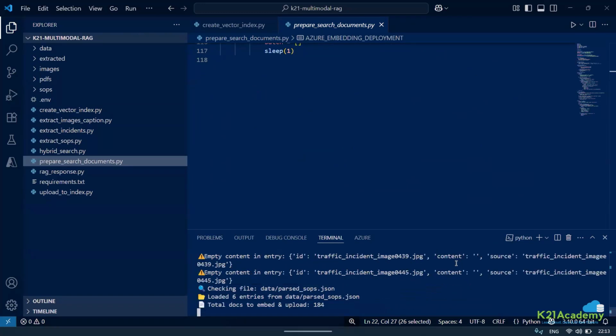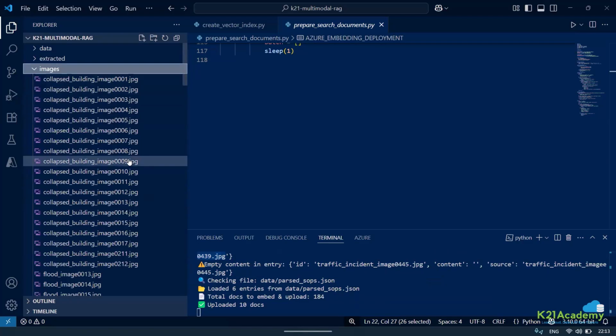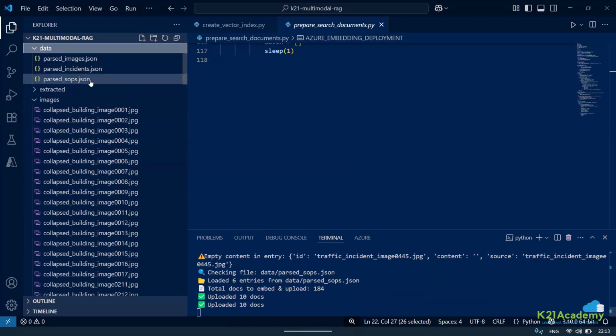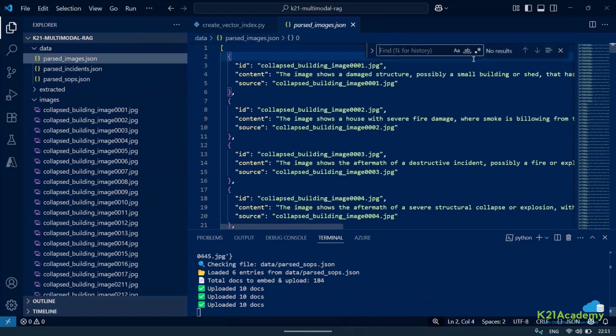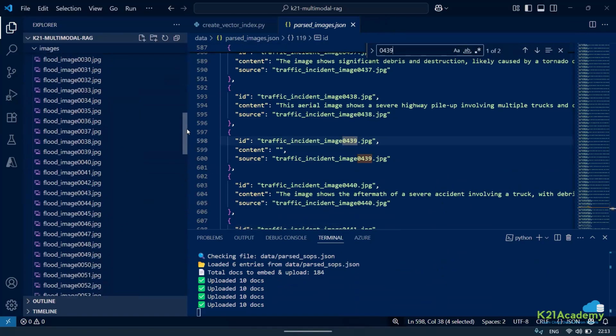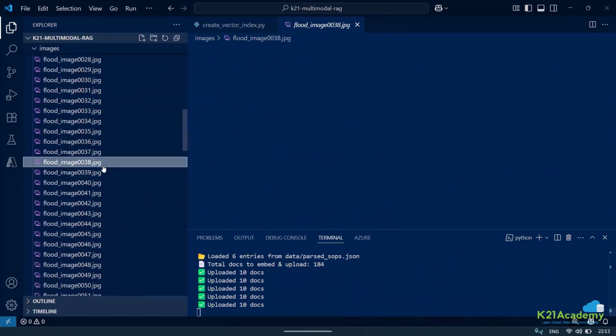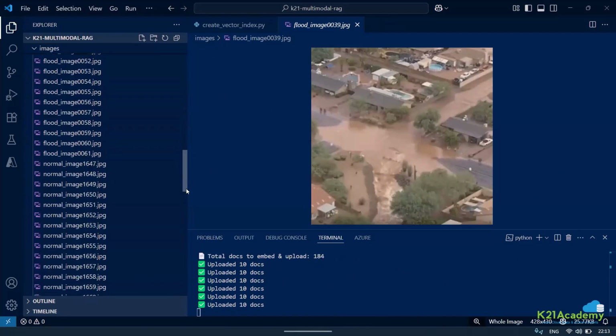Now there are two images that are empty also, to be very frank. 0439 is one of the images. If I go into my data of images and check for 0439, sometimes it can happen that the traffic accident incident image was empty. I don't know what the reason is. Sometimes one or two images are getting empty. But if I open this image for you, you can see this is the image. Though it should not have been empty, but sorry, traffic, right? 0439.